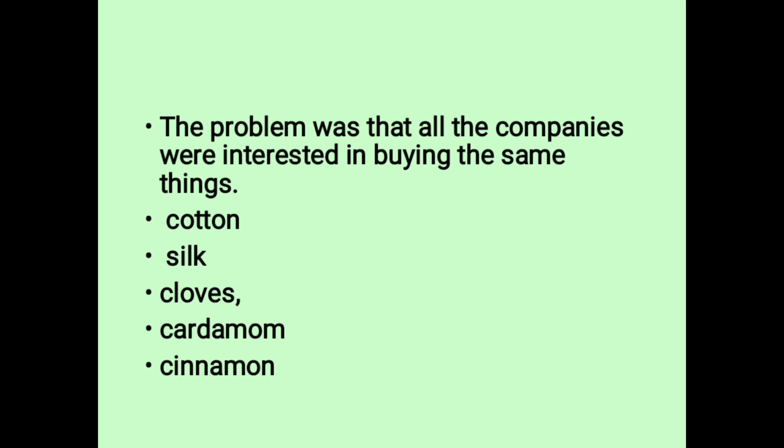The price keeps increasing and increasing. It cuts their profits, but still they are buying. Why? Because now they are not rulers but traders, so they accept all the prices that the farmers are offering.